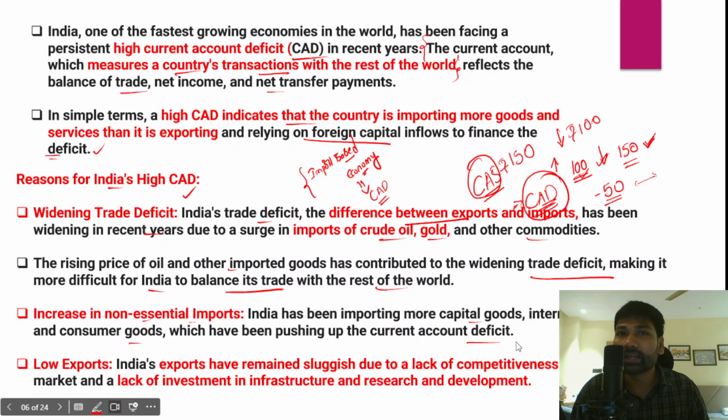And if you look at the Indian economy, we also export a very small number of goods and services to other countries, and that is also one drawback.